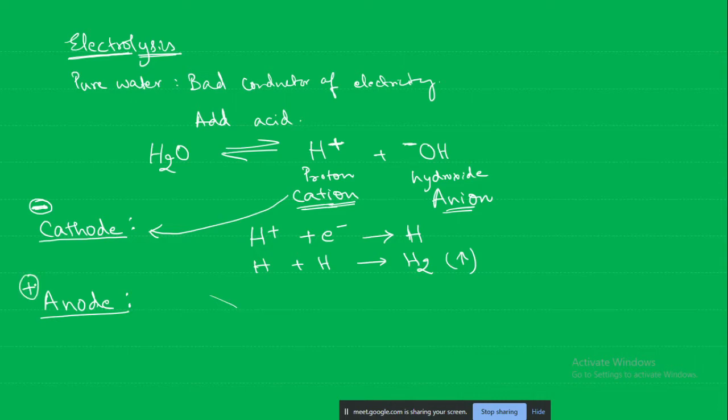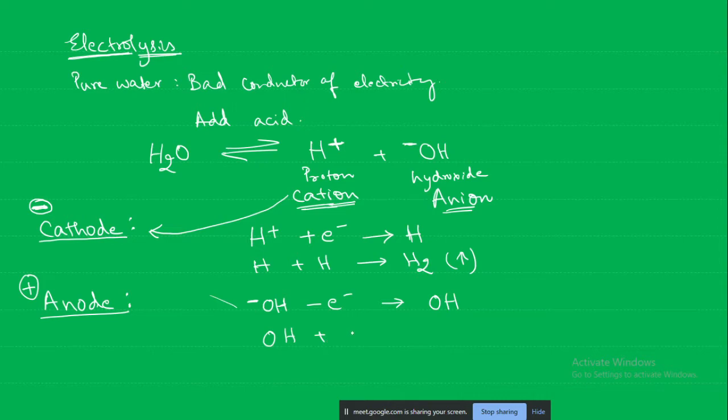The anode will be the positively charged electrode. So the anions will migrate towards the anode. So the OH minus hydroxide ion is negatively charged, that means it has more electrons. So it wants to get rid of those electrons to become stable, to become non-ionic. It becomes OH. This OH is not a very stable species.